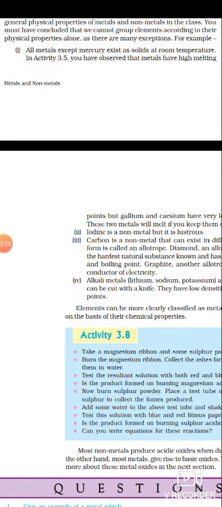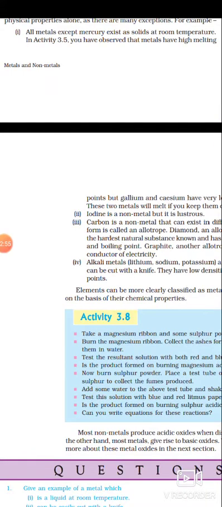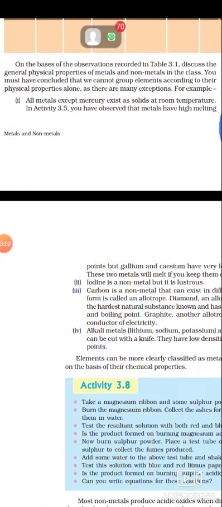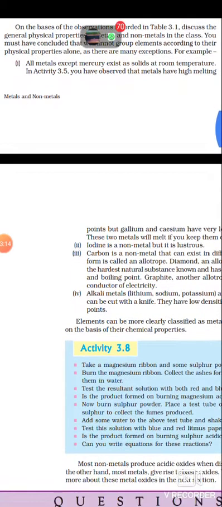So we cannot classify the given compound into metal or non-metal according to its solid state. Also in the case of metals, there is an exception: one metal, mercury, exists in liquid state at room temperature. Room temperature means normal temperature.